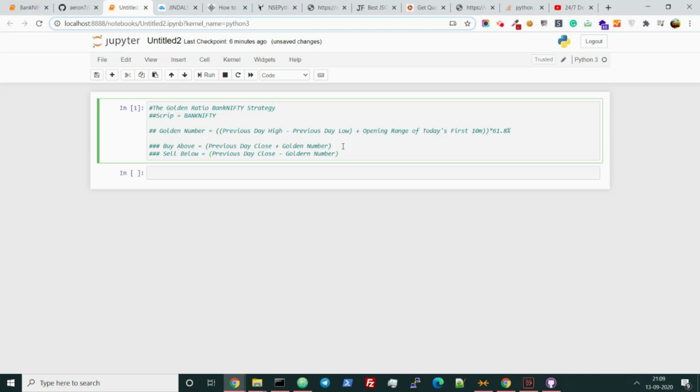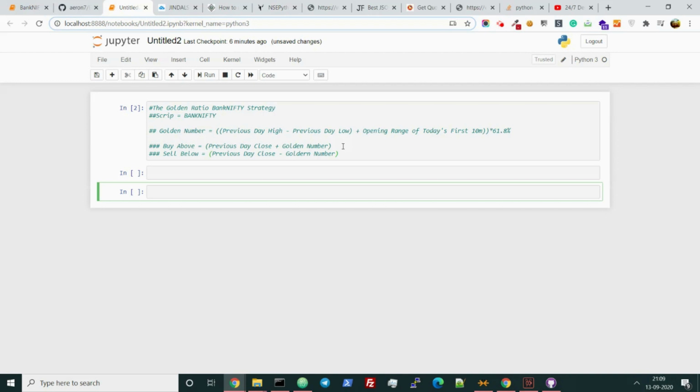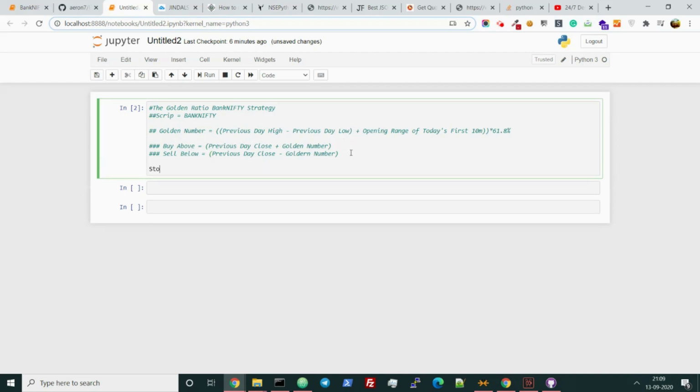Now you can keep the stop loss at 0.5% and the target at 2%. Many people use many different kinds of variations, but the most popular one is stop loss at 0.5%, target at 2%. So this is the most popular one, and you can also backtest this strategy.